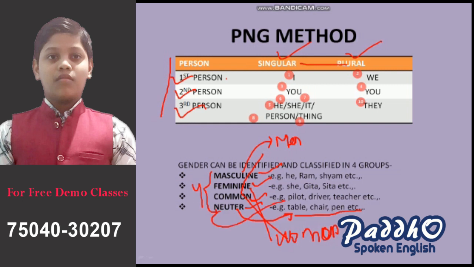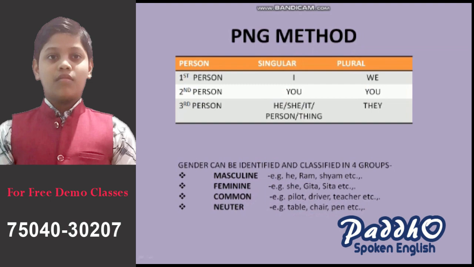Common, we can take example here. You can see pilot, driver, teacher. We cannot identify is the pilot masculine or feminine, so we have taken it common. Teacher is also the same. We cannot identify from the word teacher whether he or she is masculine or feminine. So masculine example he, Rama, Sam, etc. Feminine she, Gita, Sita, etc. Common pilot, driver, teacher, etc. Neuter table, chair, pen, etc. This is what the PNG method tells us. So that's enough in this video.